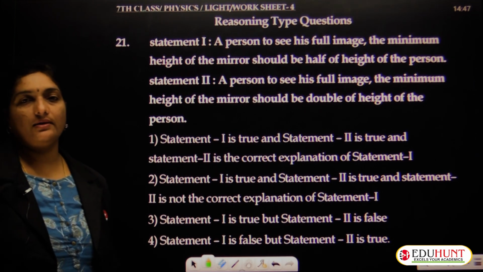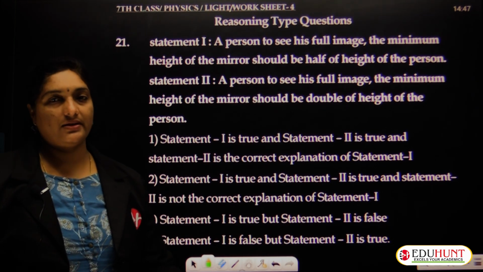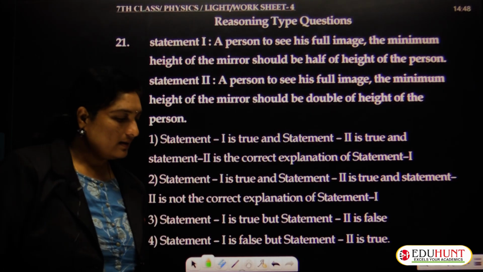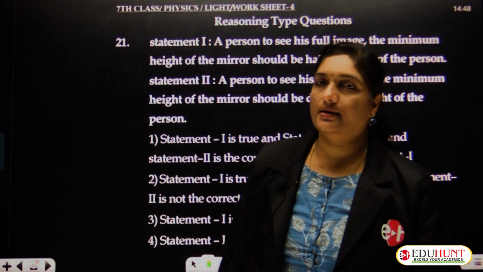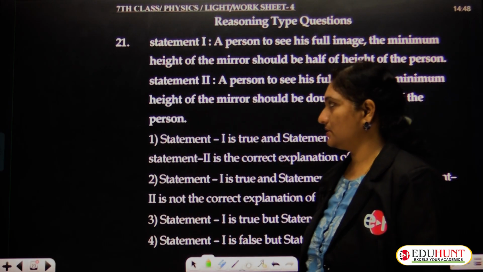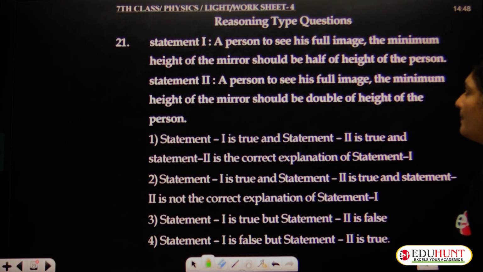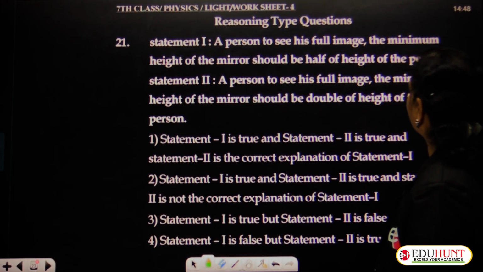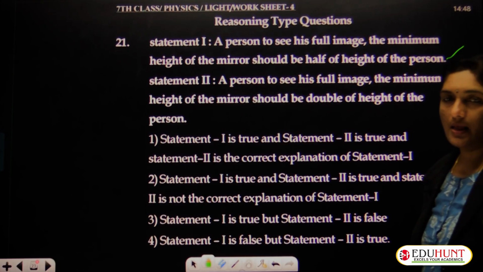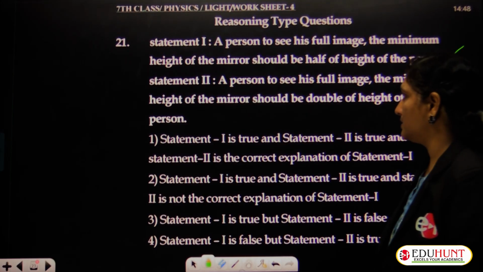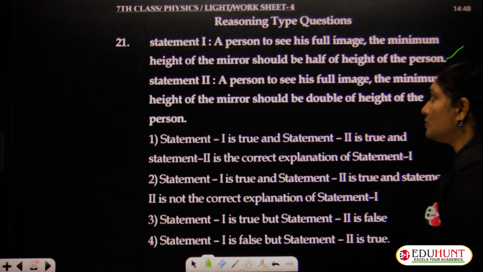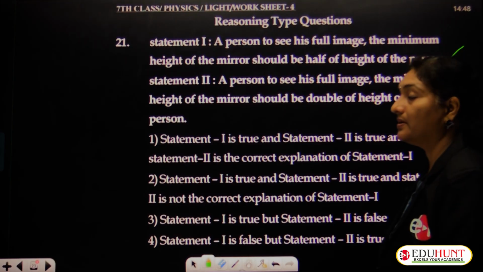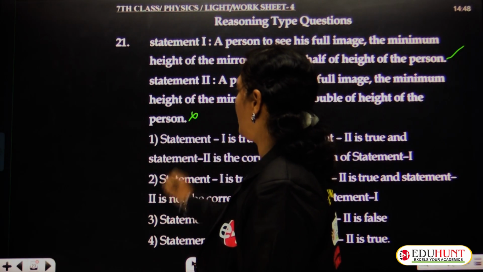As we know, in reasoning type, two statements will be given, statement 1 and statement 2. You have to identify which statement is true and whether the second statement gives the correct explanation of the first one or not. Statement 1: for a person to see his full image, the minimum height of the mirror should be half of the height of the person. True. Statement 2: the minimum height of the mirror should be double the height of the person. No, that is a totally wrong statement.